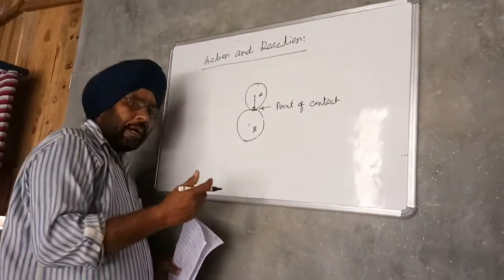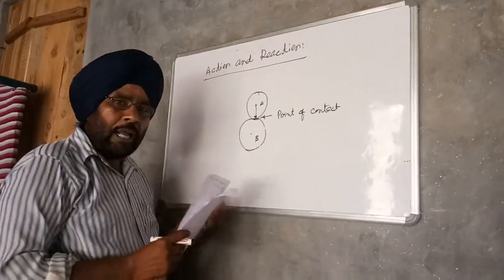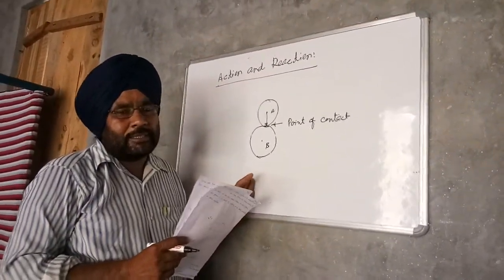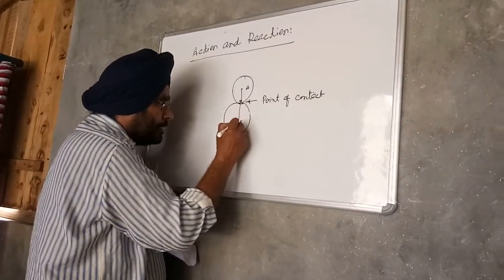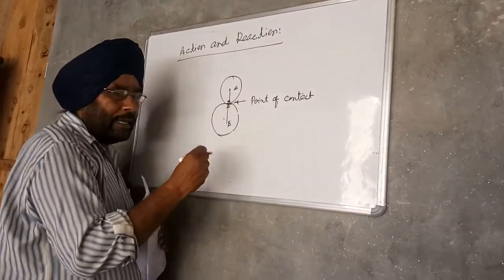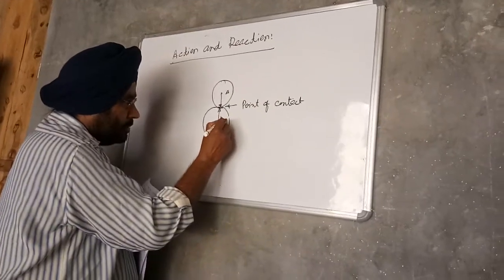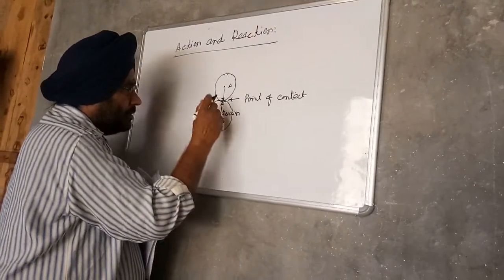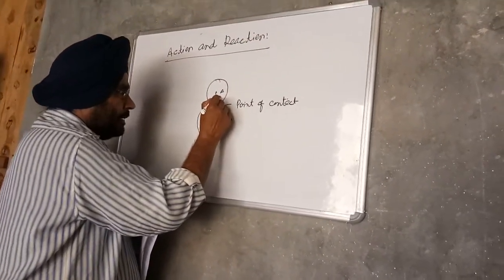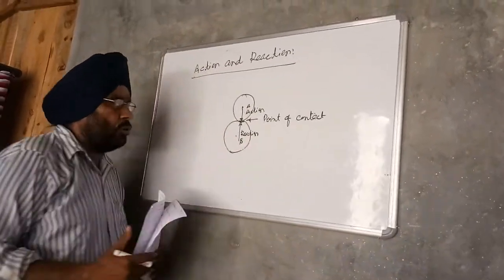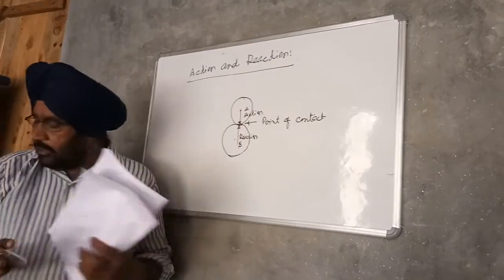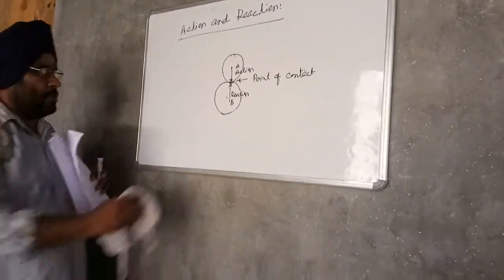And in turn, according to Newton's third law of motion, action and reaction are equal and opposite. Similarly, ball B exerts force on ball A, and this is reaction. Then, what is tension and thrust?